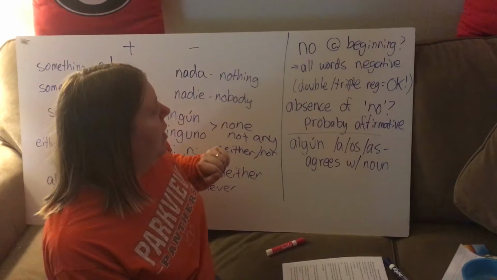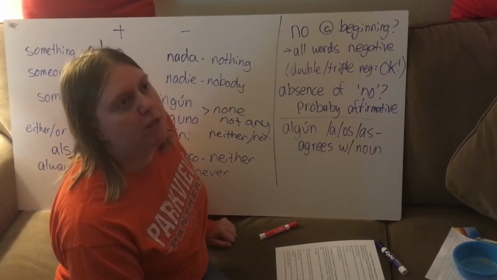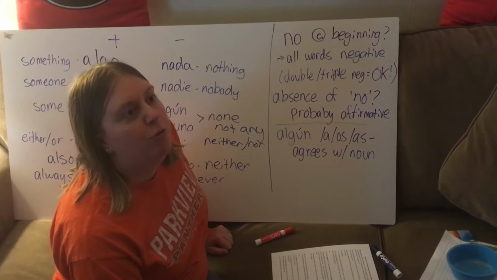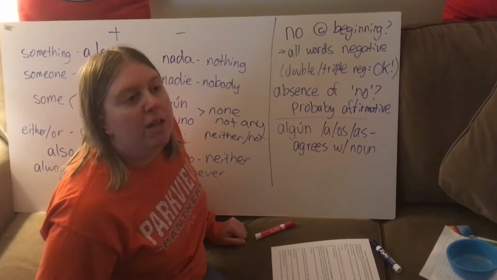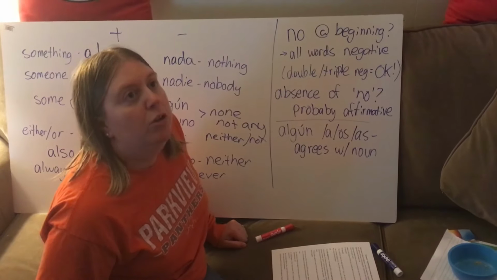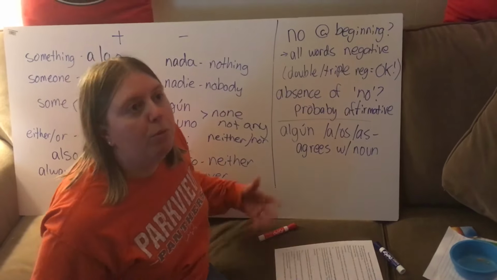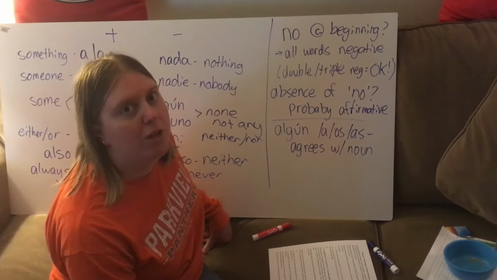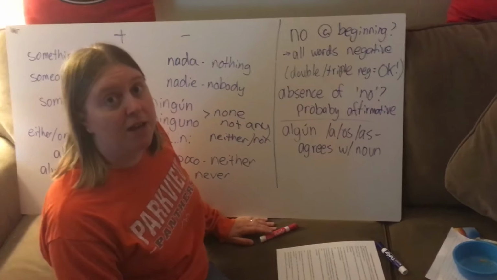Okay? So that means if there's a triple negative, you can have that too. So for instance, I don't never want no cheese. Okay? No quiero ningún queso nunca would be probably acceptable in Spanish, because once you start with a no, the whole rest of the sentence is negative.